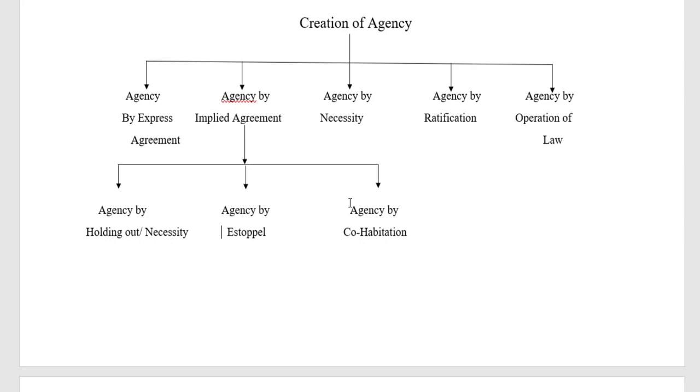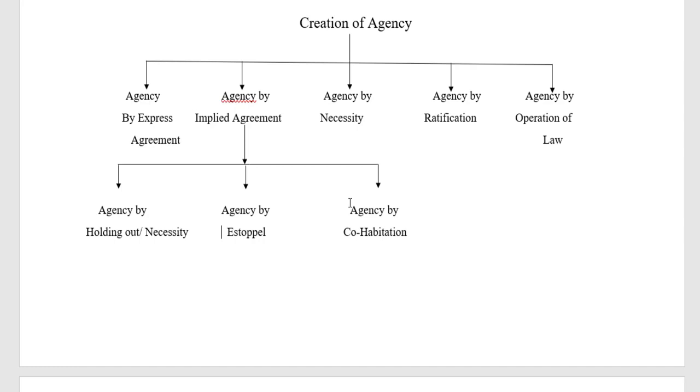That means events which could not be predicted, unforeseen events not provided in the original contract. Agency of necessity arises with regard to the subsisting agency, that is, the original contract, but the event is not provided for in the original contract.